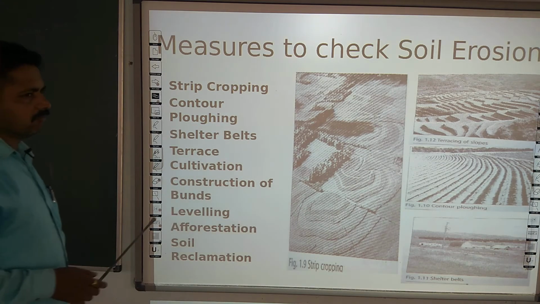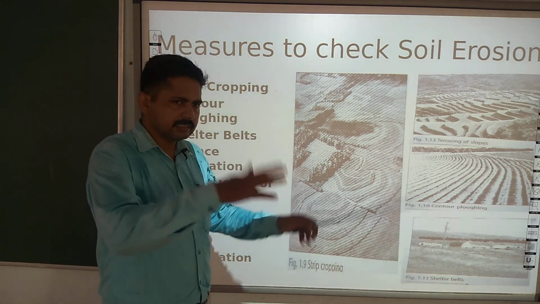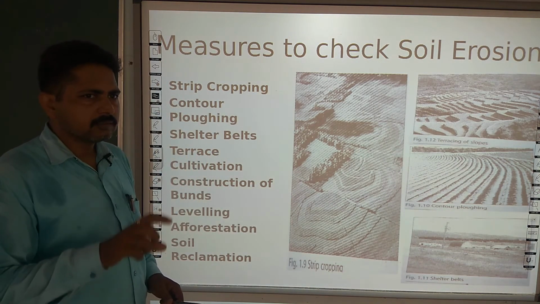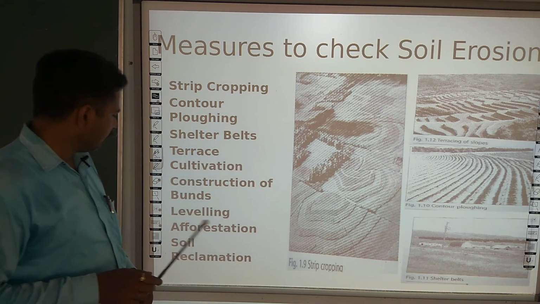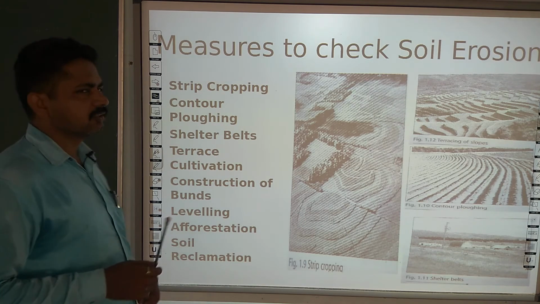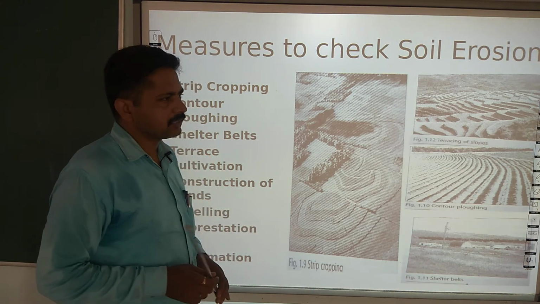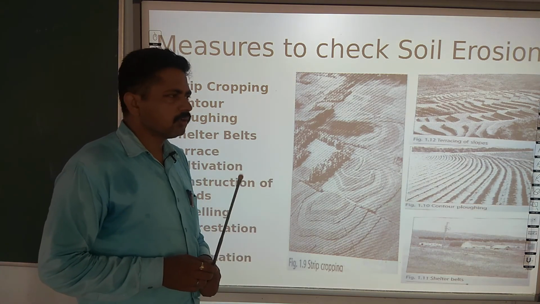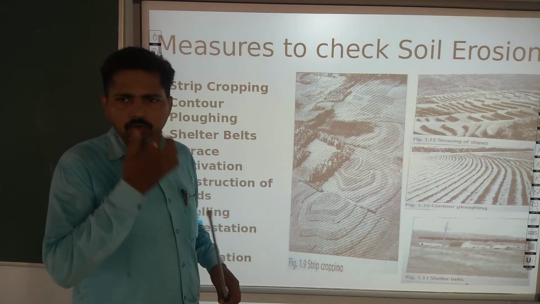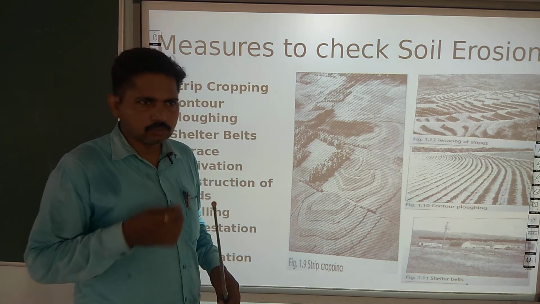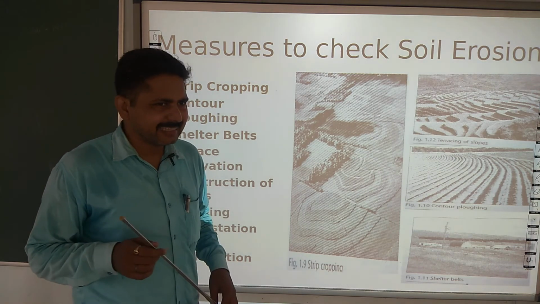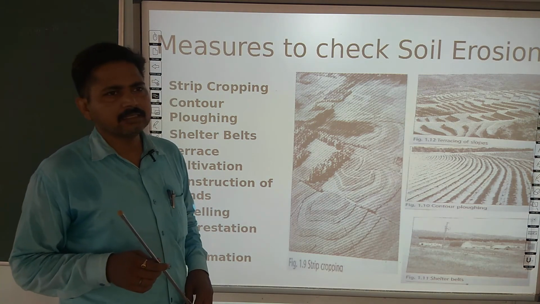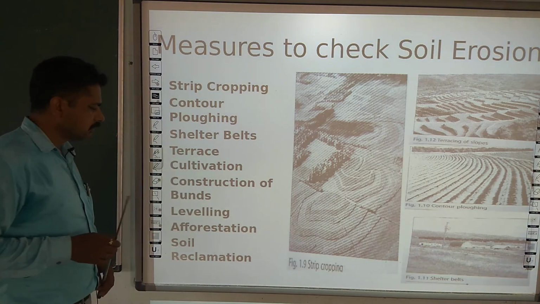Next is leveling. If we level the entire field, then the rate of soil erosion decreases. Next is afforestation. Afforestation increases the green cover in a particular area, and these plants, shrubs or herbs check both the horizontal and vertical flow of water and air, due to which the natural factors creating soil erosion are checked, and soil erosion can be controlled.